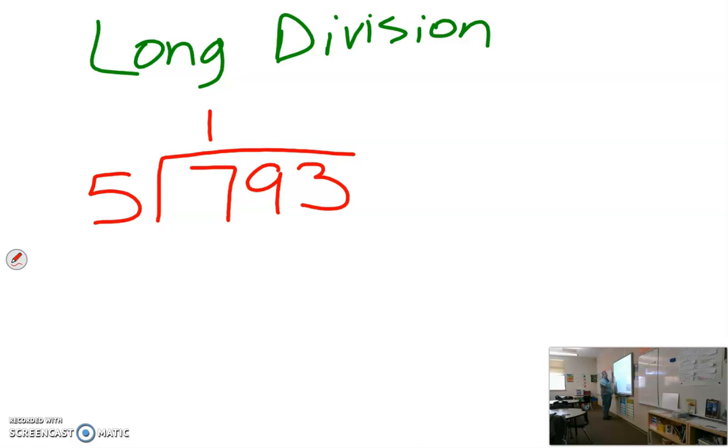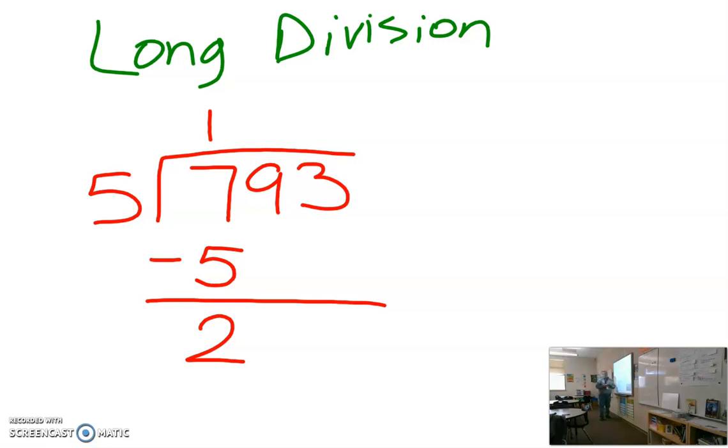So now the next step was to multiply. 5 times 1 is 5. I write that underneath the number that I'm working with. Then I put subtraction, because that's my next step too. Now I subtract: 5 from 7 is how much? It leaves a 2. So now I've done the first 3 steps: I've divided, I've multiplied, and I've subtracted. The next step is that we're going to bring down the next number, only one. So I bring down my next number, a 9. I like to use these arrows because it reminds me that I brought that number down. I don't need to bring it down again.